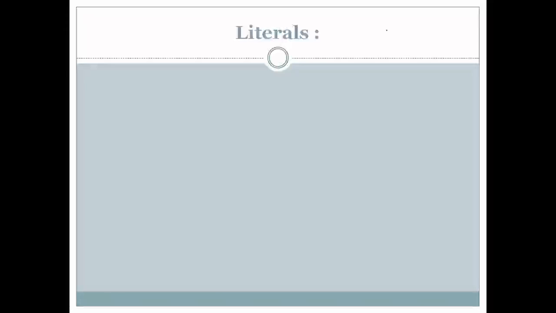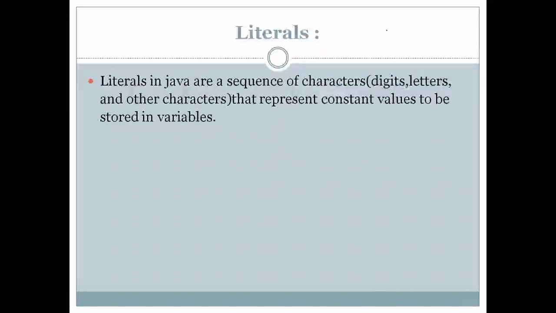So next thing, it is literals. Literals in Java are sequences of characters. The characters can be digits like 0 to 9, it can be letters, it can be other characters that represent constant values to be stored in variables.